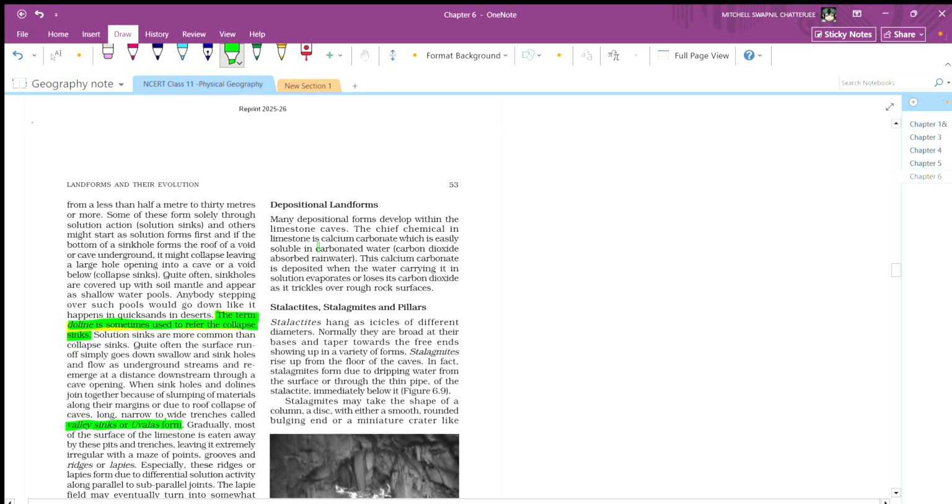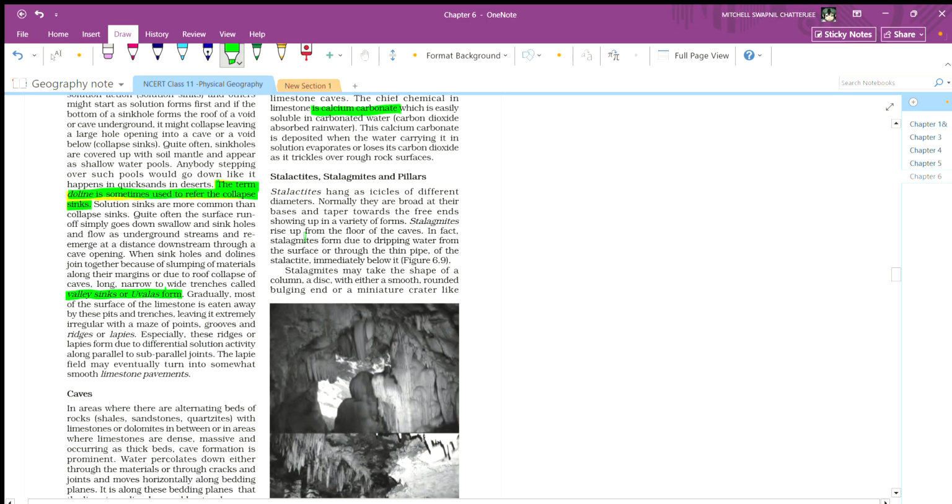Depositional landforms. Many depositional forms develop within the limestone cave. The chief chemical in the limestone is calcium carbonate, which is easily soluble in carbonated water, that is carbon dioxide plus rainwater. This calcium carbonate is deposited when the water carrying it in solution evaporates or loses its carbon dioxide as it trickles over the rough rock surface.